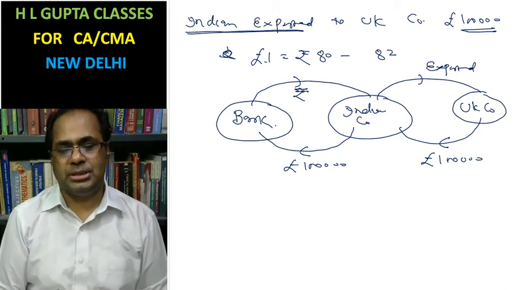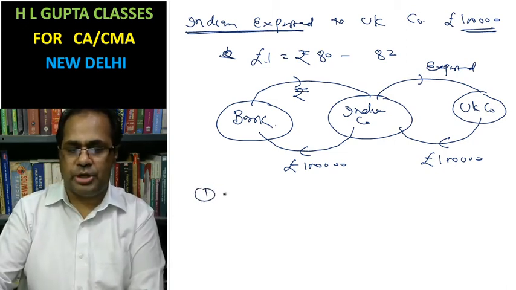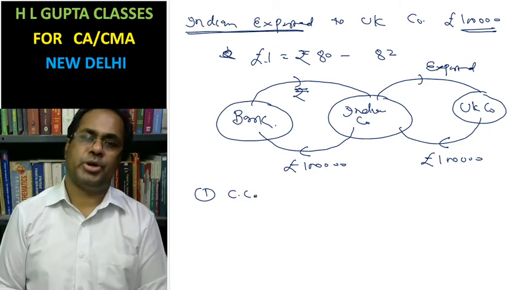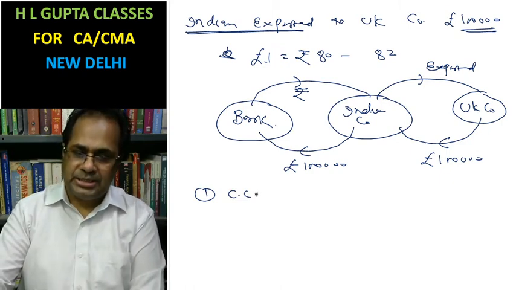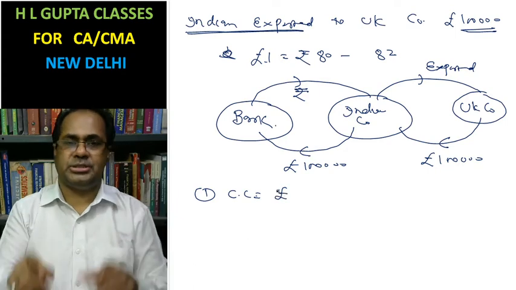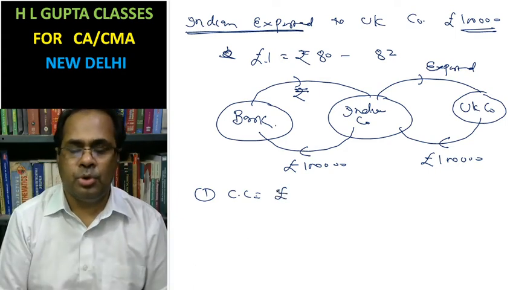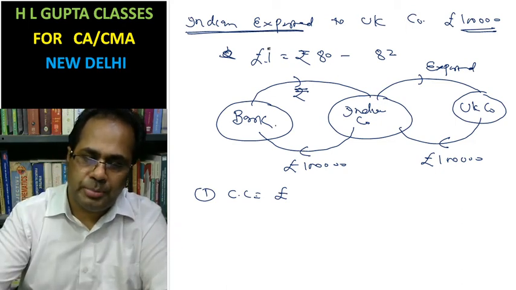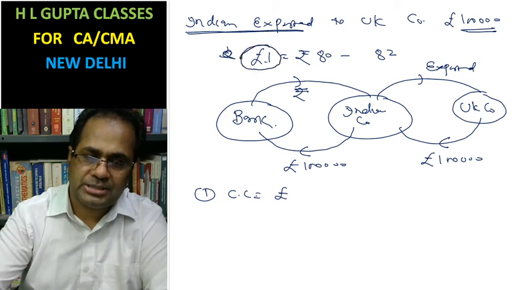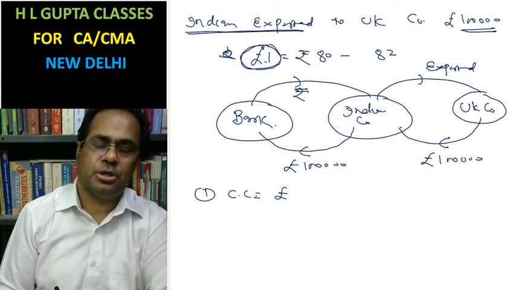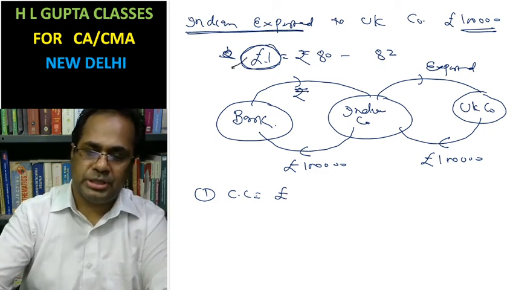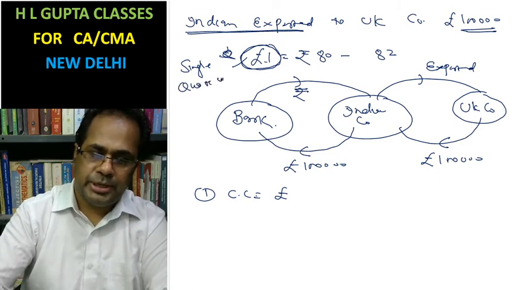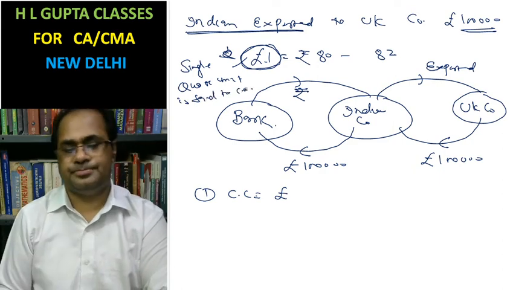Now the question is, first you have to decide the commodity currency. Which one is the commodity currency? Commodity currency here is pound. Why is pound the commodity currency? Because it is written in a single quote. That currency which is written in single quote, the single unit, is said to be commodity currency.